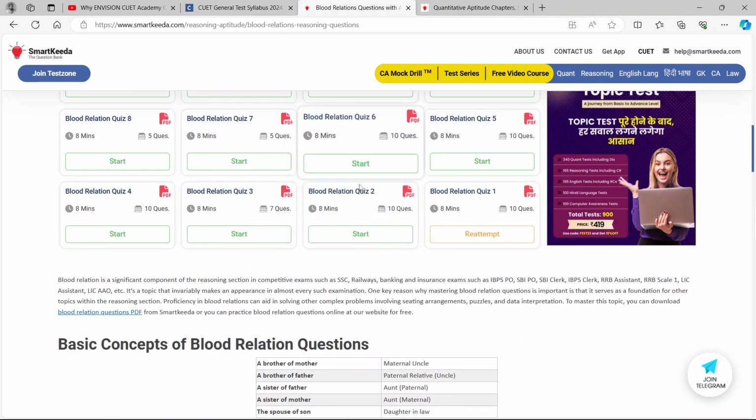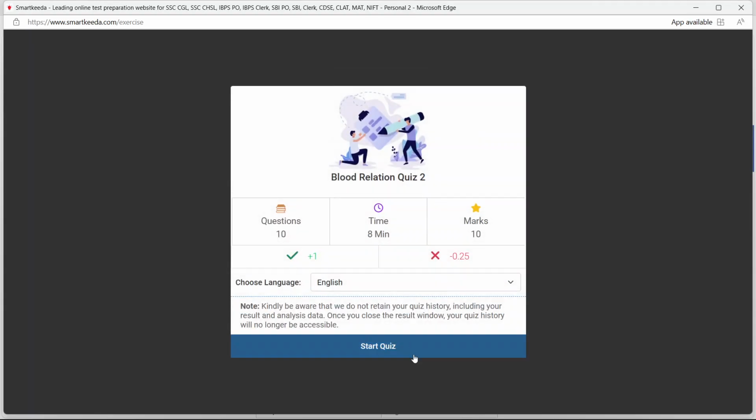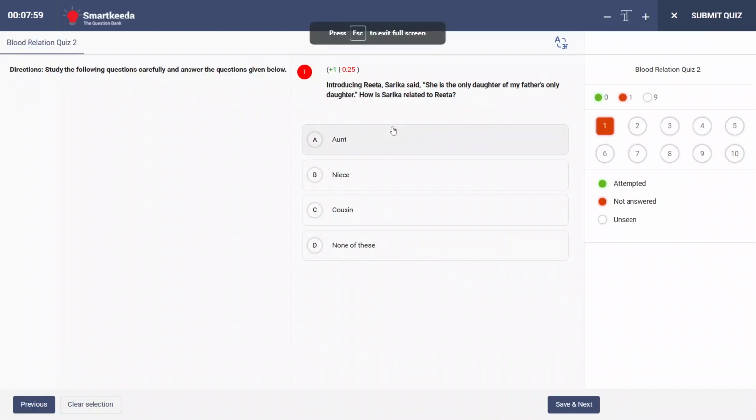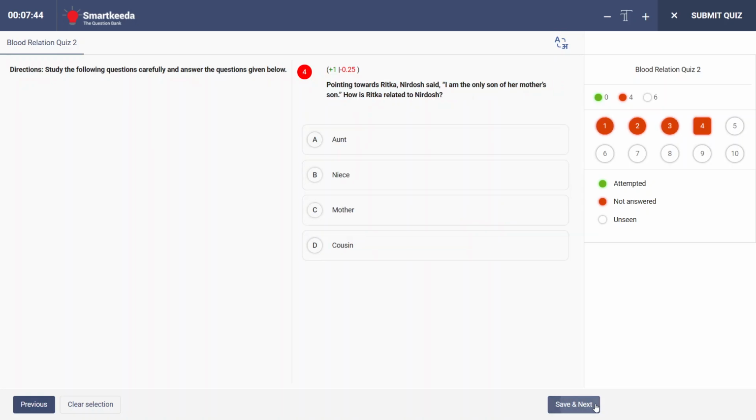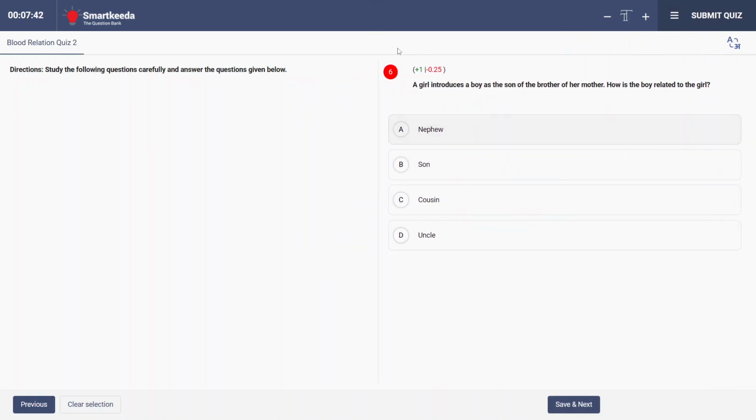So if you do blood relation quiz 2 and open it up, then it is a one-liner question. As you can see, it's a one-liner question. I will say that it is a primer for CUET. If you do these kind of questions, you will be able to do the questions in CUET as well. Very one-liner questions, so start from these questions in every quiz.